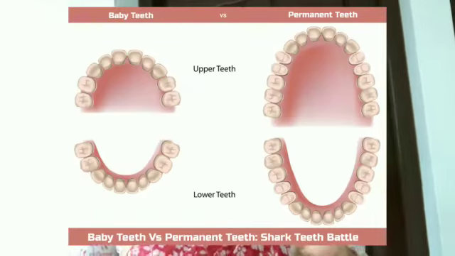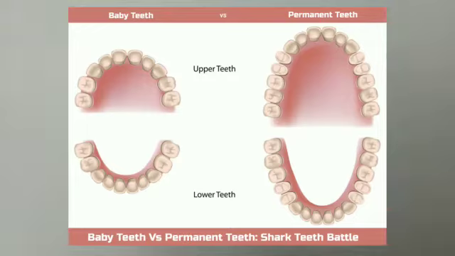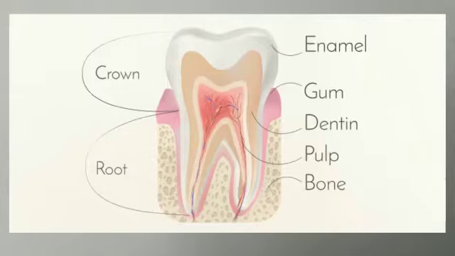There are two sets of teeth: milk teeth and permanent teeth. Baby teeth, or primary teeth, get replaced by permanent teeth. Teeth are covered with hard, mineral-rich structures which help us in chewing the food that we eat. The part of the tooth visible to us is called the crown. It is covered by a white material called enamel, which is the hardest substance in our body.